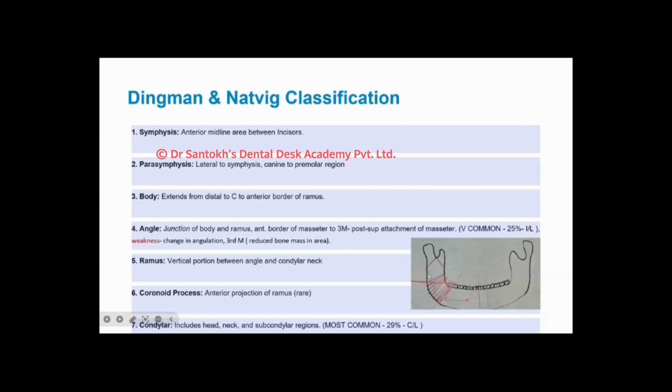Now, this angle is actually a very weak area. Why is that? Because as you can see, there is a sudden change in the angulation. Along with that, you can see this third molar will be present here. So third molar, because of its presence and because it might be very frequently impacted, leads to reduced bone mass in the area. So because of the sudden angle change and because of reduced bone mass here, the angle becomes an area of weakness.